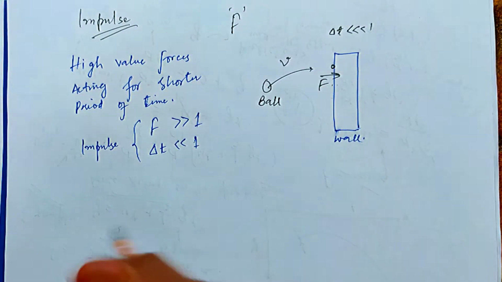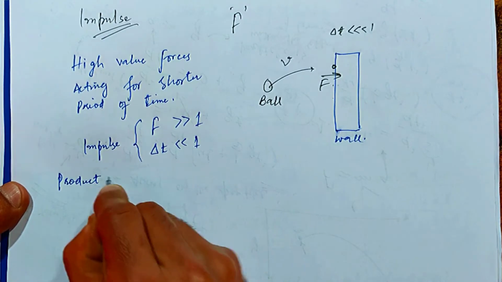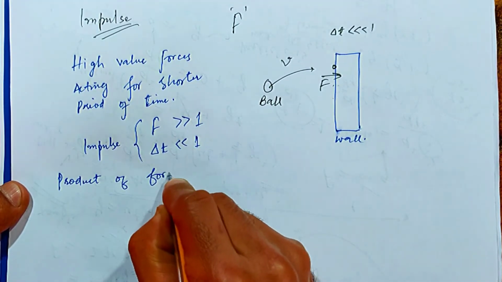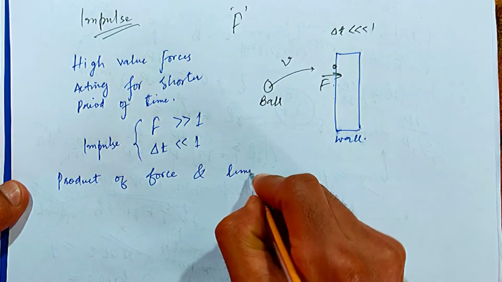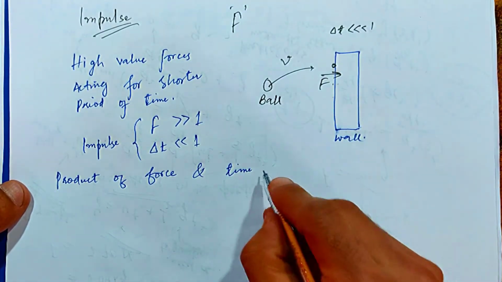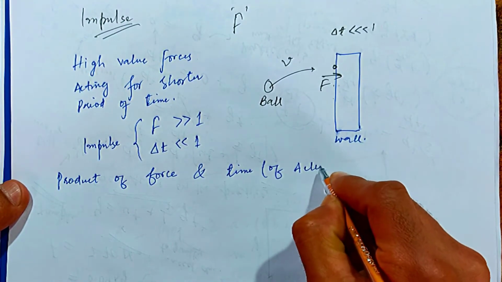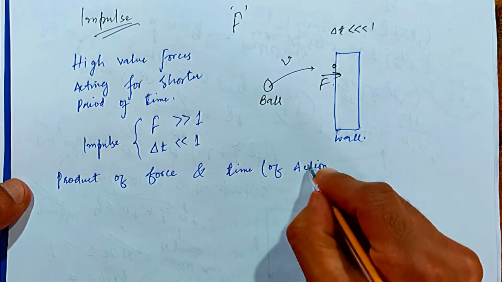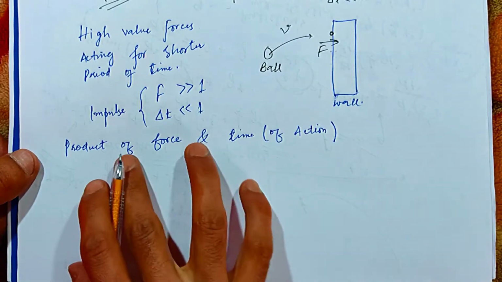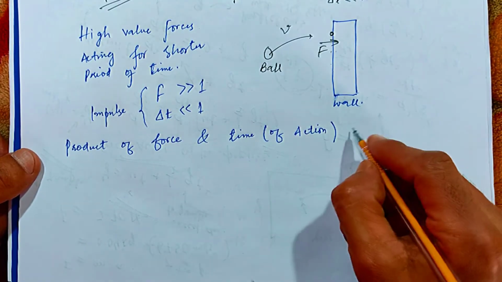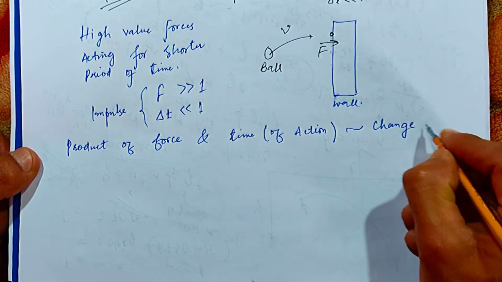But the product of these two, the product of force and the time for which it is acting, that is the time of action, is also called the change in momentum.